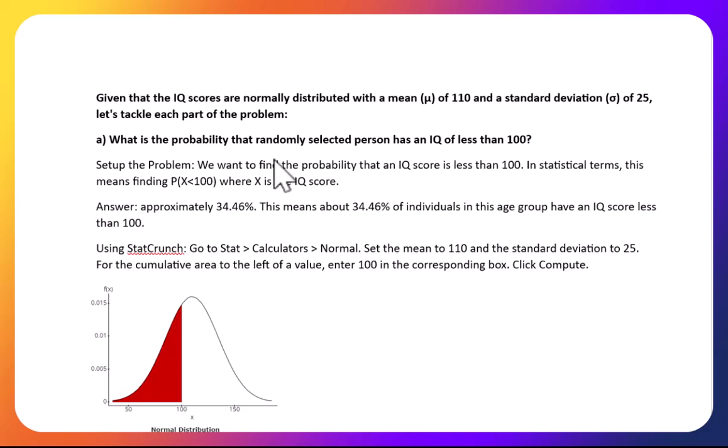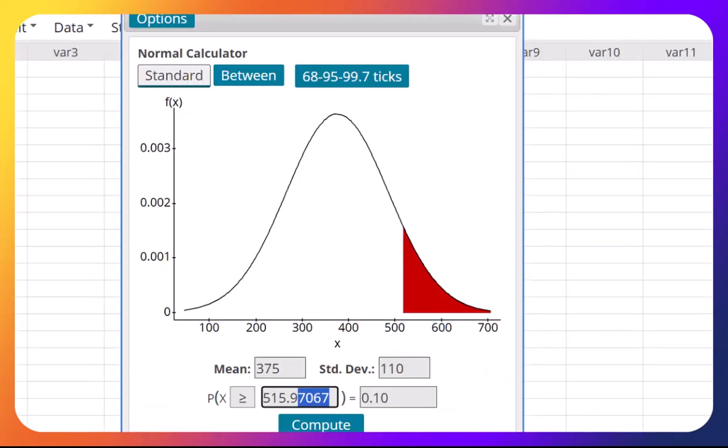Here we need to find the probability of X less than 100. Why didn't I put Z here? Because the problem gives a mean and a standard deviation. Every time the mean is not 0 and the standard deviation is not 1, you have to use X. So we need the probability of X less than 100. Let me show you how to do that using StatCrunch.